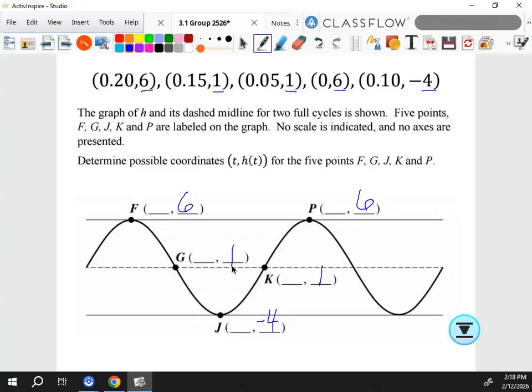All right, so then I'm going to look at my largest ones. Here is 6 and 6. And so I have a 0 and a 0.20. Is the 0 the smallest x value overall? Yes. So if that's true, then the rest is just gravy here, because this is 0, this is 0.2, which means this is 0.1, this is 0.05, and this is 0.15. Okay. So when I've said if it's the smallest, then the rest is gravy.